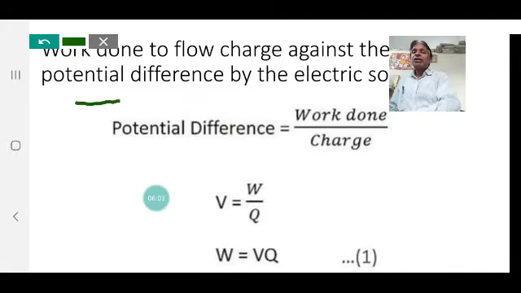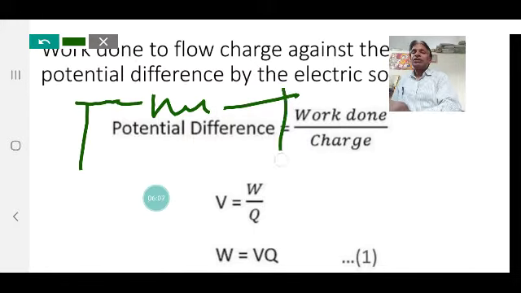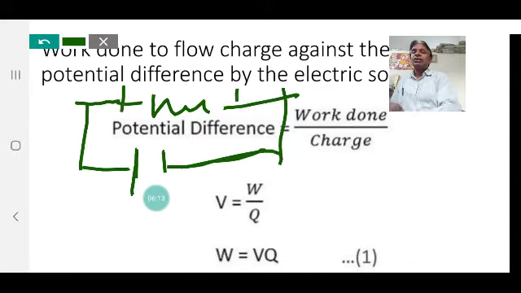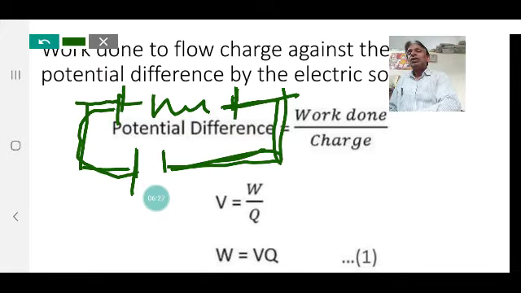When a resistor is joined in an electric circuit with a battery, with a positive terminal and a negative terminal, a potential difference V is created across the resistor.